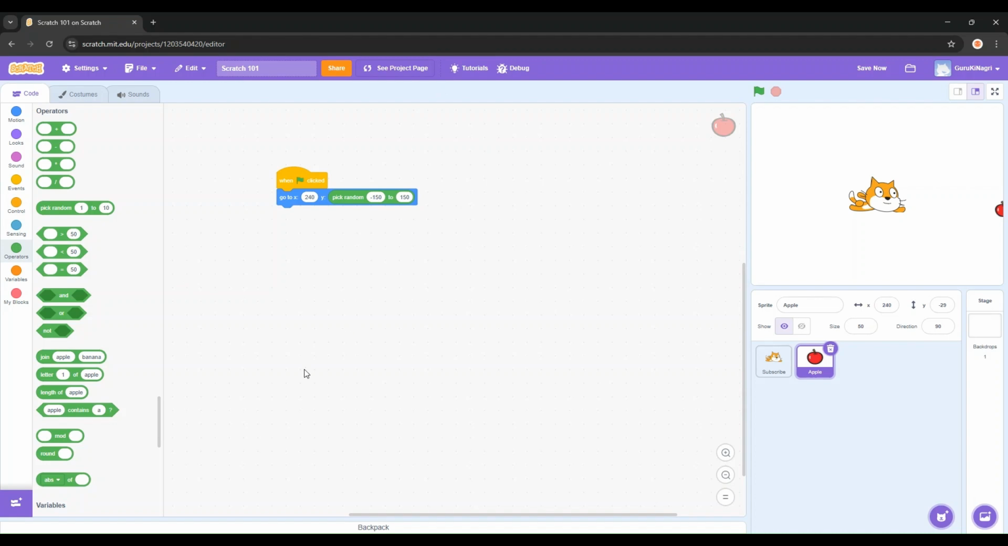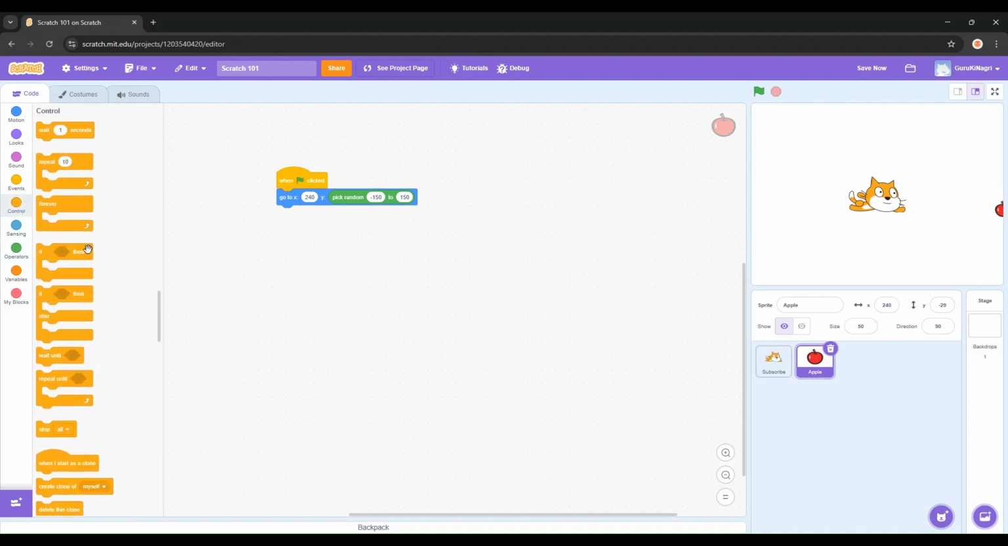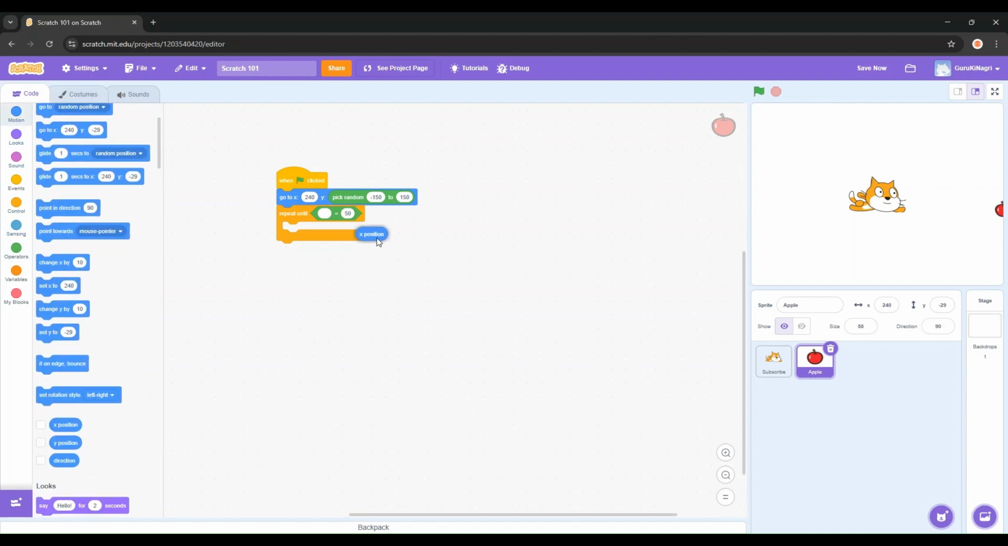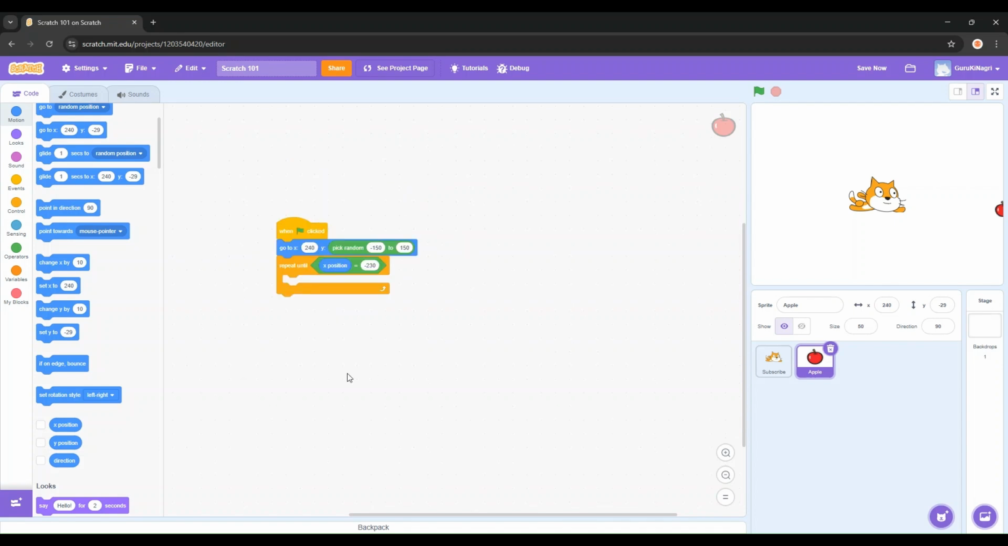There we go. Now we're gonna go to control and get the repeat until block. Now inside of that, we're gonna go to operators and get the equals block. Now we're gonna go to motion and get this X position and put it in the left. Now we're gonna put -230 on the right. Now inside this place here, we're gonna put change X by -5.